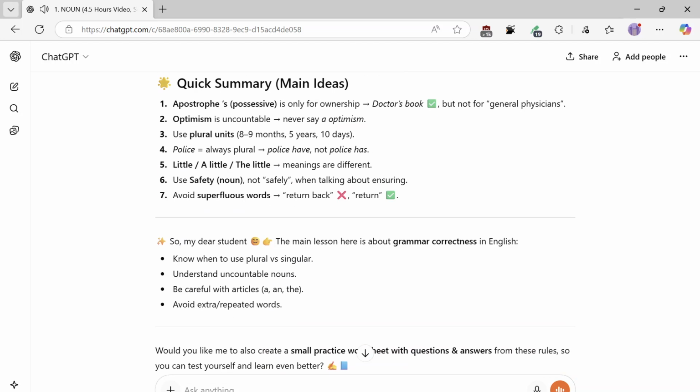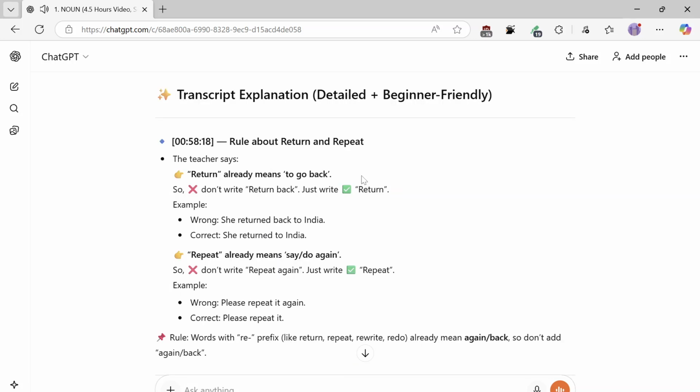So, my dear student, the main lesson here is script explanation. Detailed, beginner-friendly. Rule about return and repeat. The teacher says return already means to go back, so don't write return back, just write return. Example, wrong: she returned back to India. Correct: she returned to India.